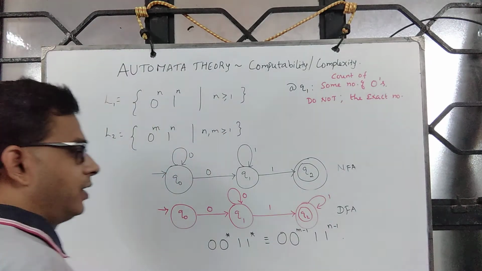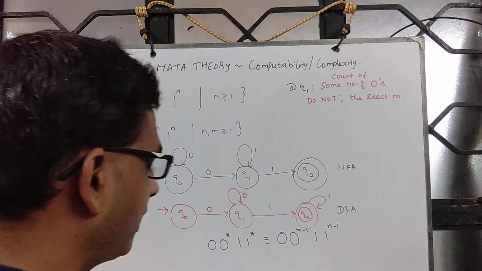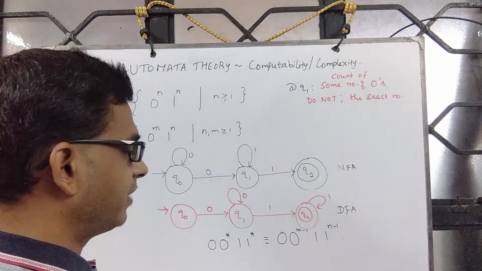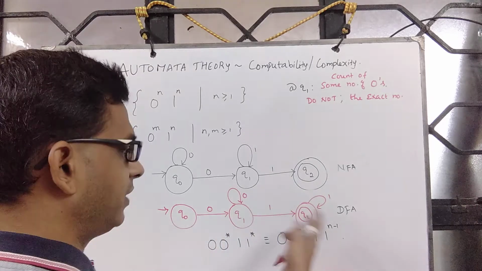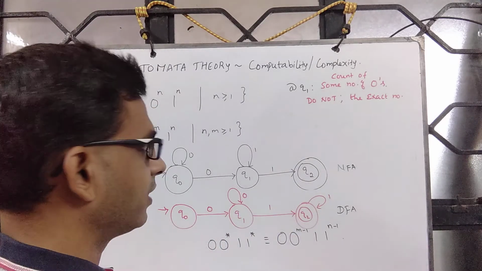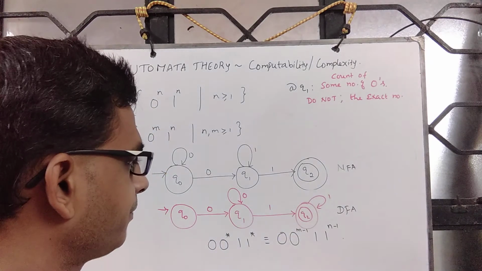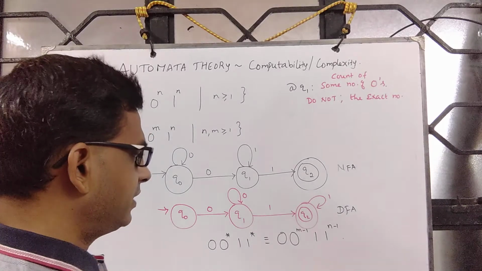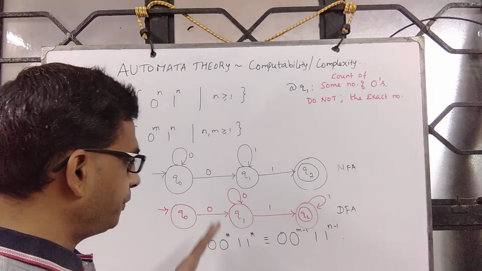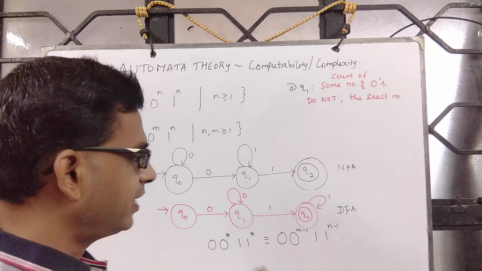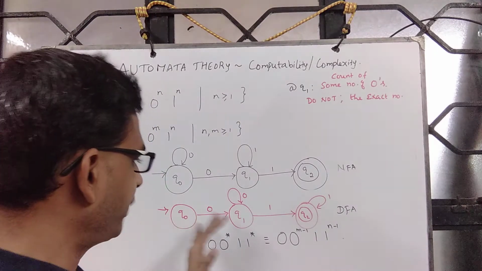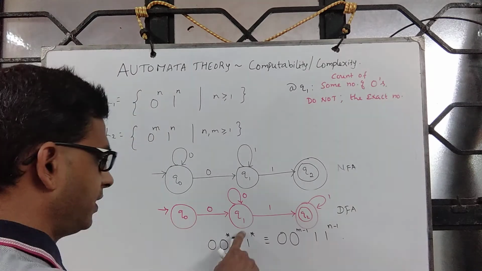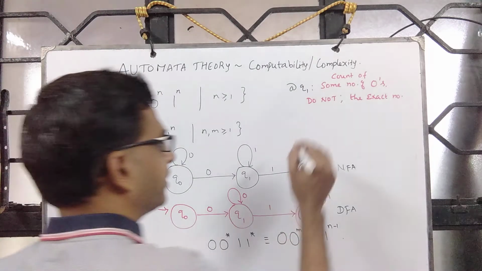Whether we have read 100 zeros or an even number of zeros or an odd number of zeros, can we really relate it with something later? That's not possible. So this tells you that if you want to remember something, then it is not possible. Certain things can be remembered, but at this point in time, the count of zeros cannot be remembered.